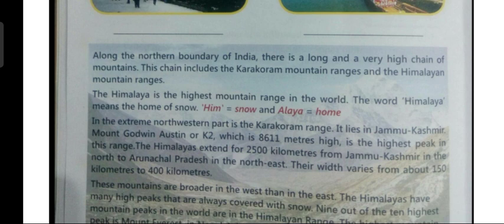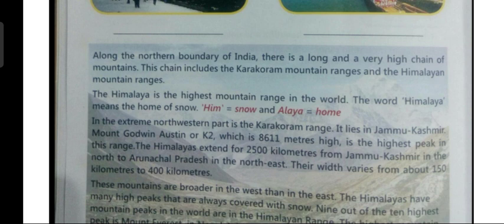So, children, in chapter 1, we have read about the physical divisions of India. And there we read about the northern mountains, which lie on the north side of India. Along the northern boundary of our country, there is a very long and very high chain of mountains.